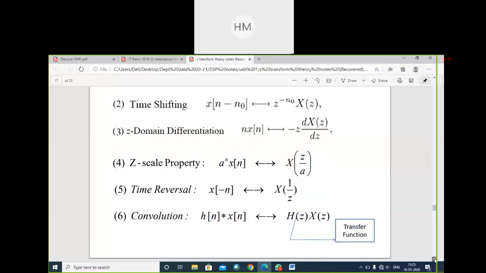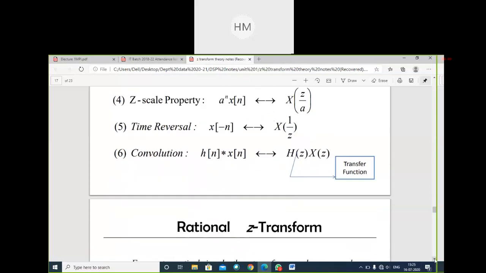Convolution, a very important property. We all know what convolution is: multiplication of two signals. Where is this required in a DSP processor? Whenever in a communication system I want to send my input signal x of n, it has to be processed by a DSP processor, so it will apply some kind of transfer function to it.